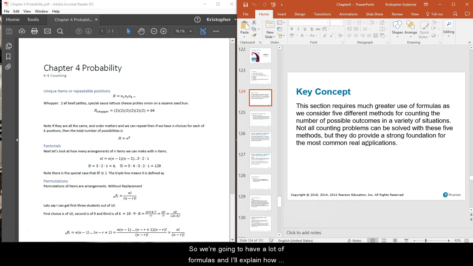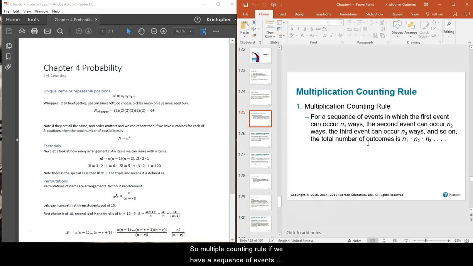Alright, so counting, first off. We're going to have a lot of formulas, and I'll explain how we get one of them. The others will simply have to be taken with a grain of salt. They certainly can be explained, and if you want me to, I can explain them to you. But for right now, we shall just take them as they are.